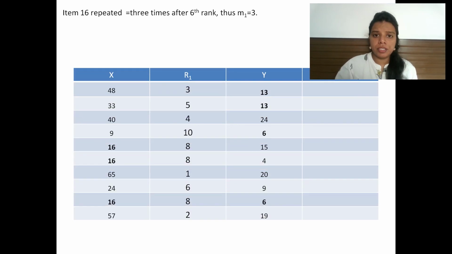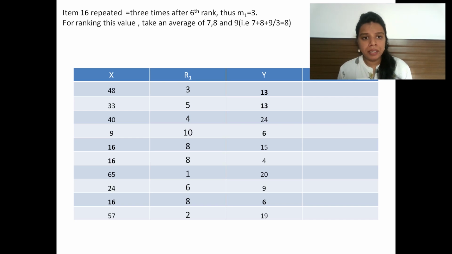If you look at the question, I ranked variable x starting with the highest value as rank 1, and I am consistent with the y variable. I took the highest value as rank 1 in the y variable also. For item 16, it is thrice. Before 16, up to the 6th rank, there was no confusion. Later I got 3 values which are repeated, so they should be placed at 7, 8, 9 if the values were different.